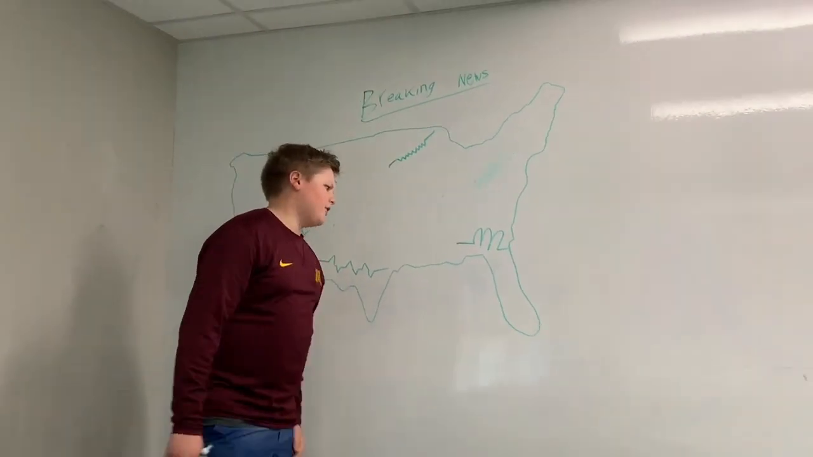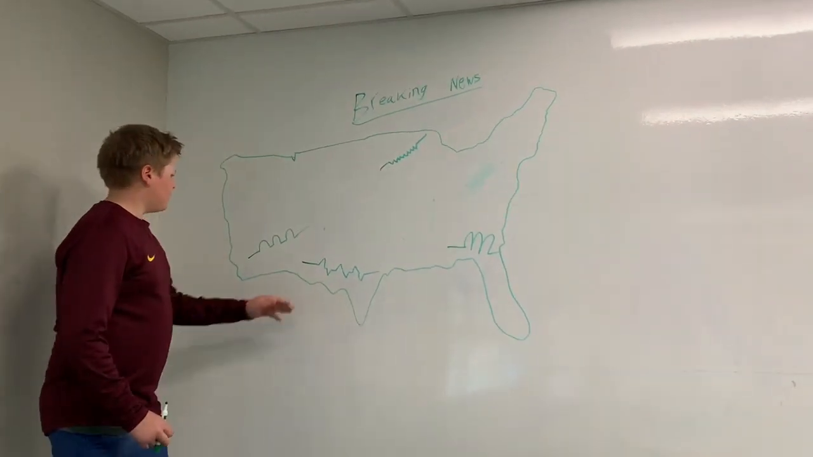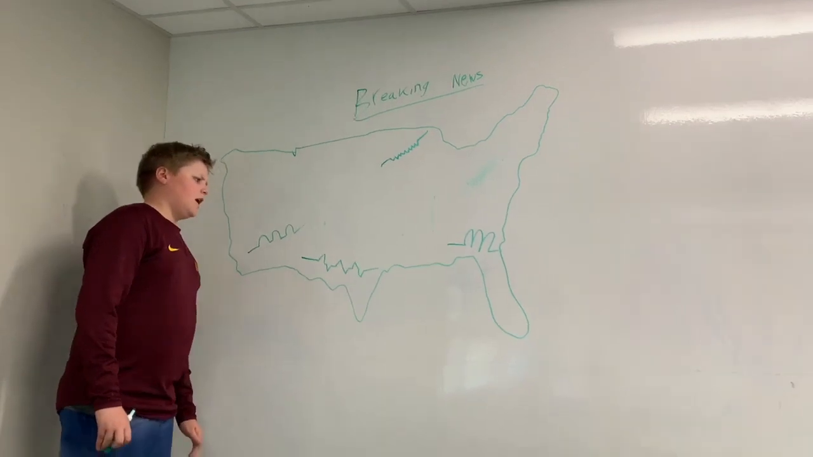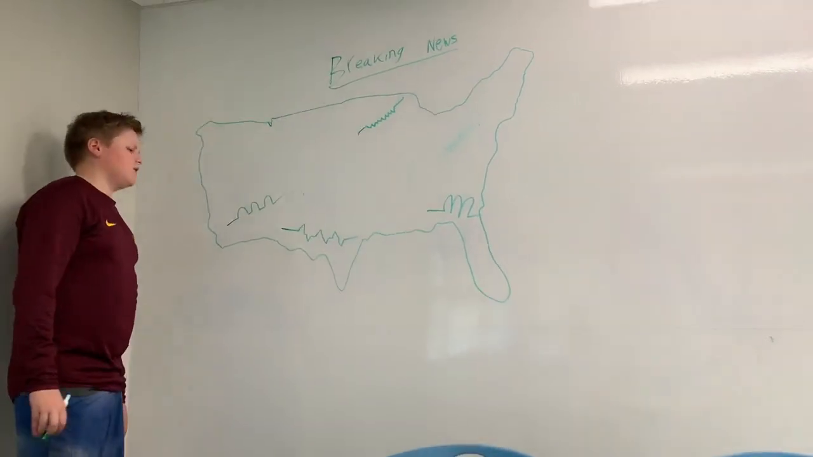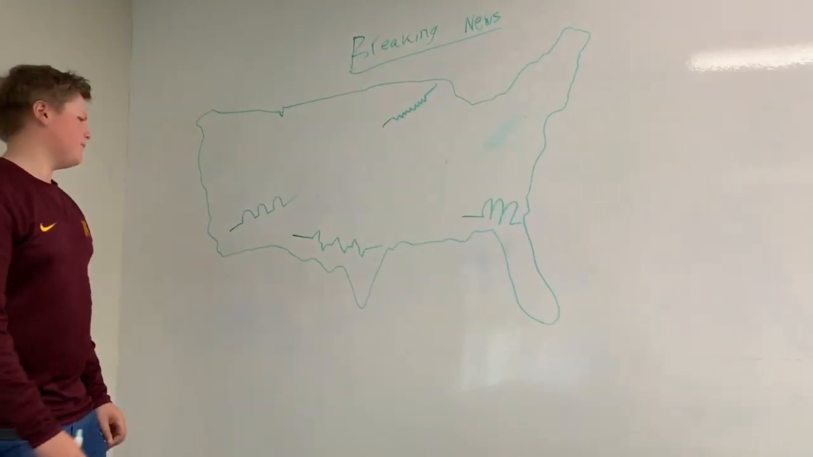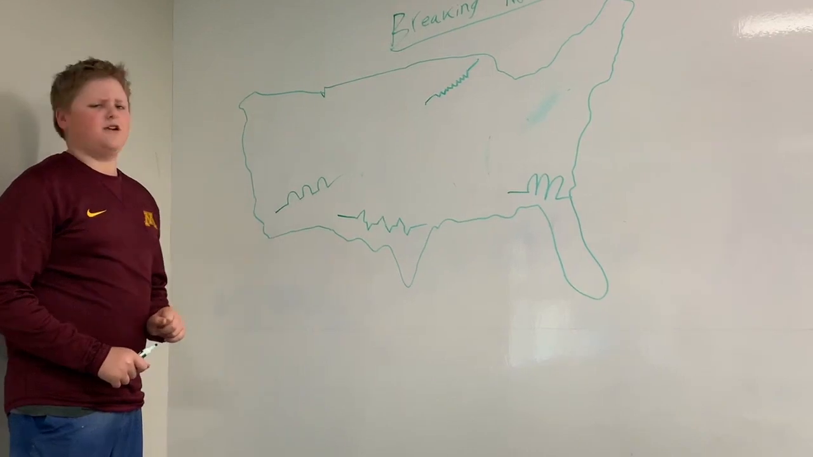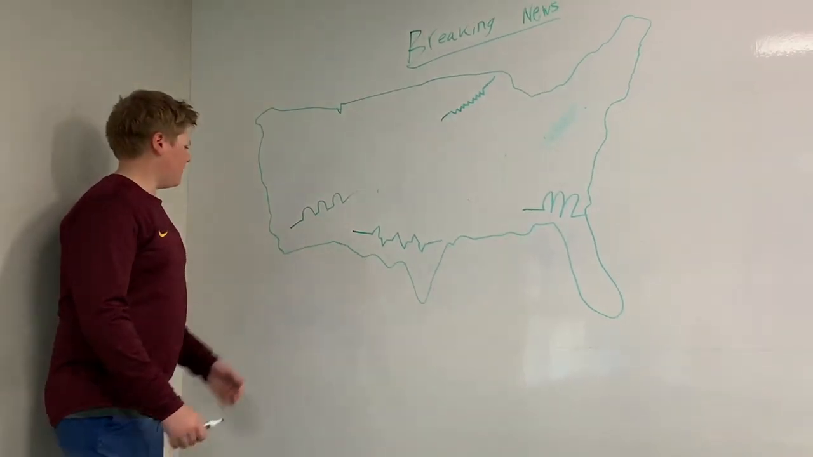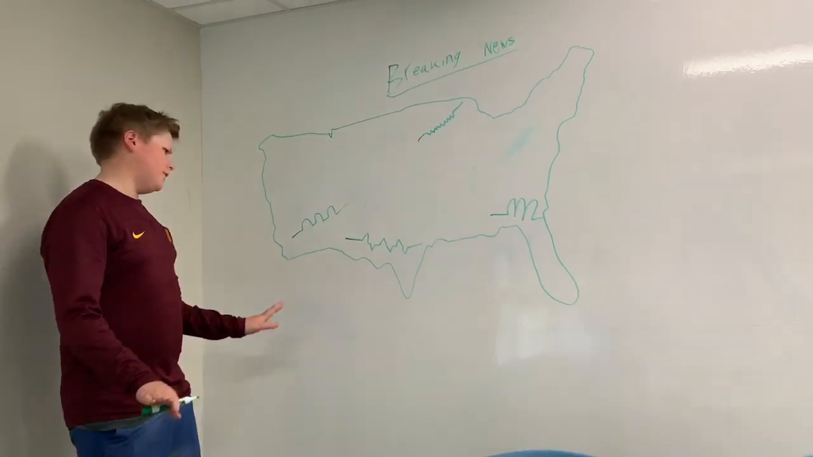Down here in the south by Florida, we have a warm front, and this is going to be a very mild precipitation, so nothing's going to happen there. Right here we have a stationary front, and this could cause some severe weather storms. So I would watch out, Texas. You got some stuff coming your way. And down here by California, we have another warm front, and they'll be just fine.